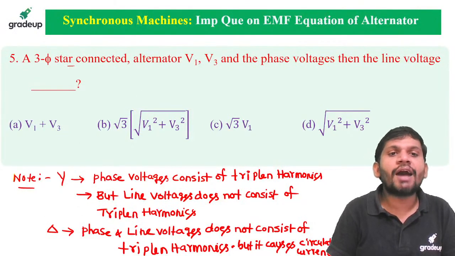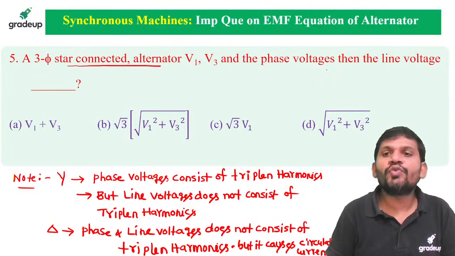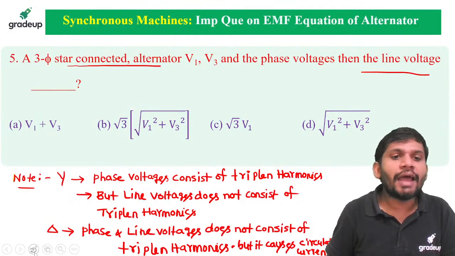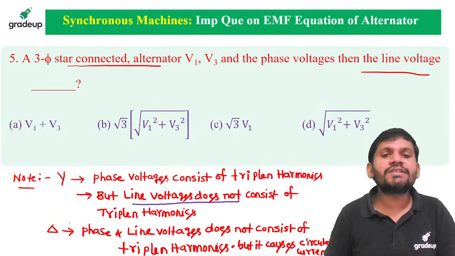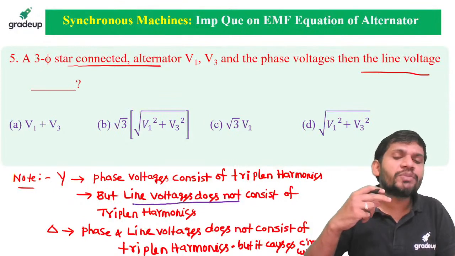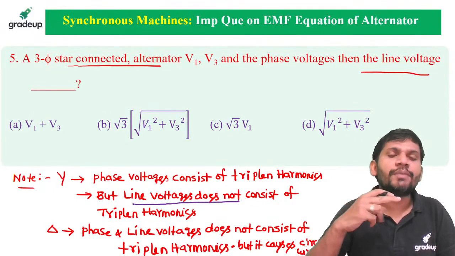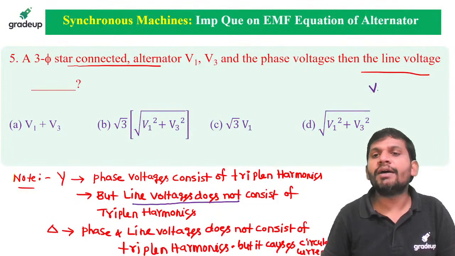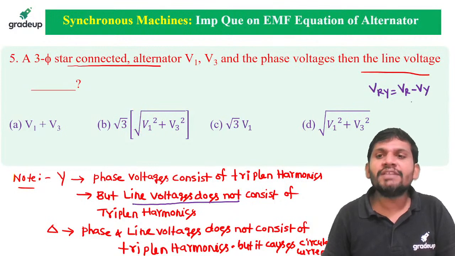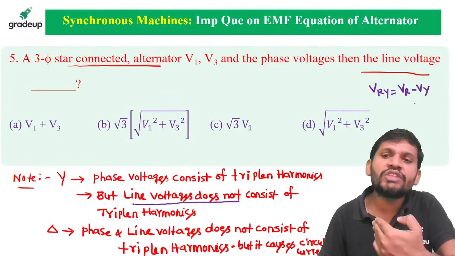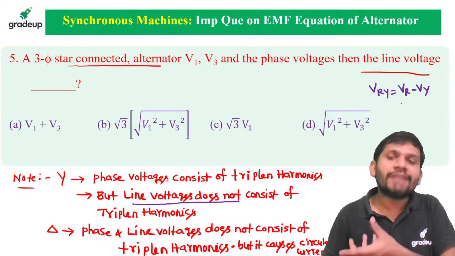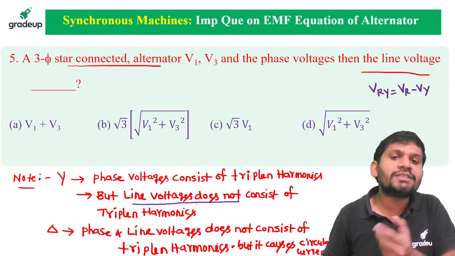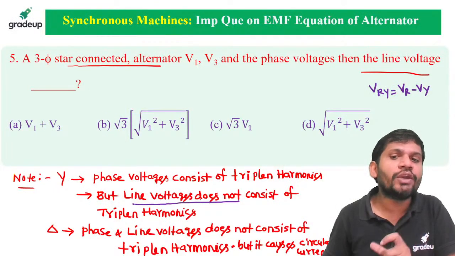Yes friends. Now here it is given that it is star connected, and you want to find the line voltage. This line voltage does not consist of triple N harmonics. Why? If you calculate line to line voltage, for example VRY, it is VR minus VY. In this difference, triple N harmonics automatically cancel. That's the reason why line voltages do not consist of triple N harmonics. It consists only in phase voltages.